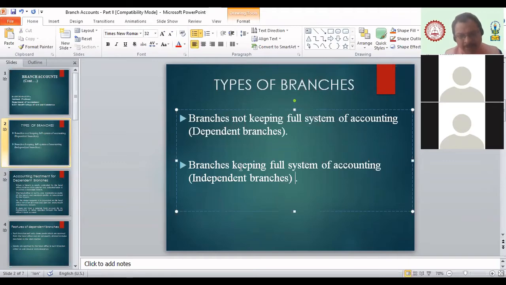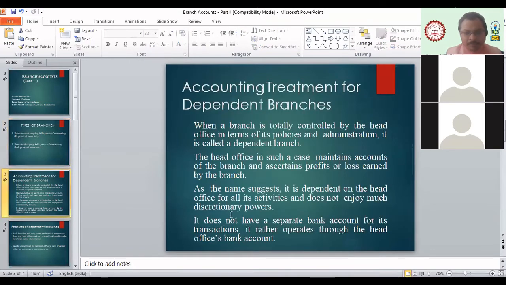See, branches keep a full system of accounting for every transaction, whether it is coming from the head office, or from the customer, or from the debtors, whatever it may be. So each and every detailed accounting system they have to develop, and they have to keep the records intact. Everyone, any doubt in these two types? This may come for the objective also. So if you have any doubt or confusion, please unmute yourself and ask me. Should I move to the next slide now? Yes, sir.